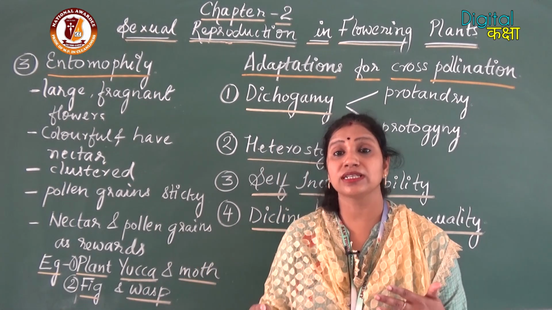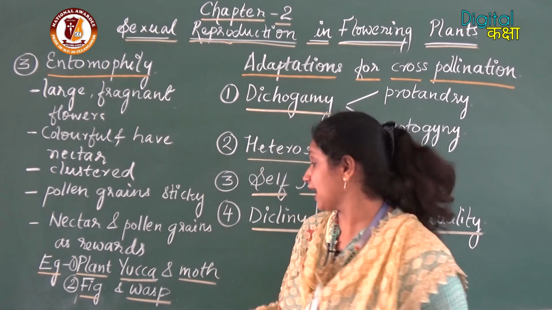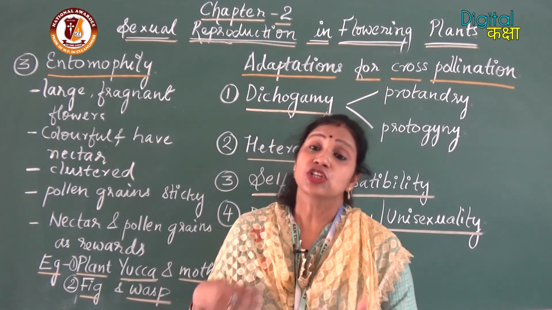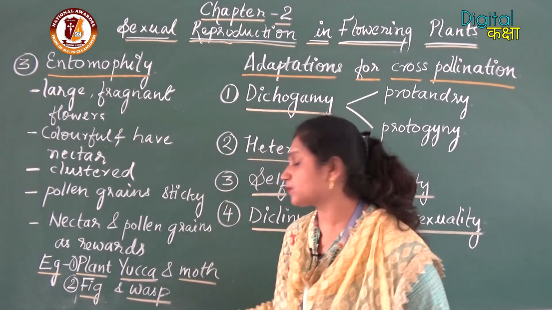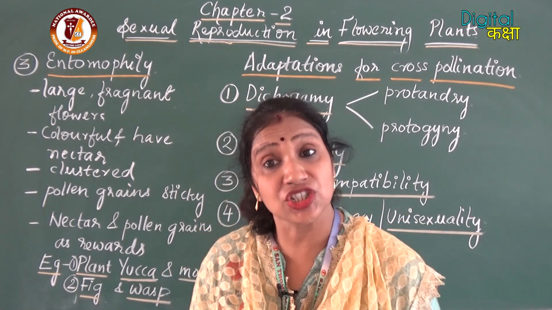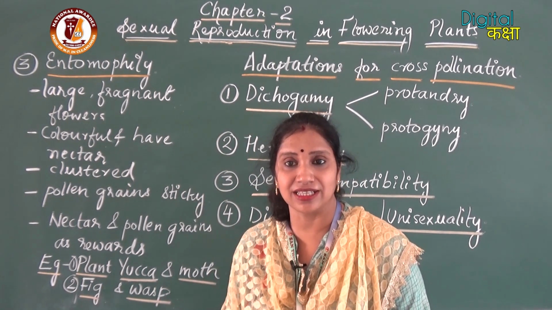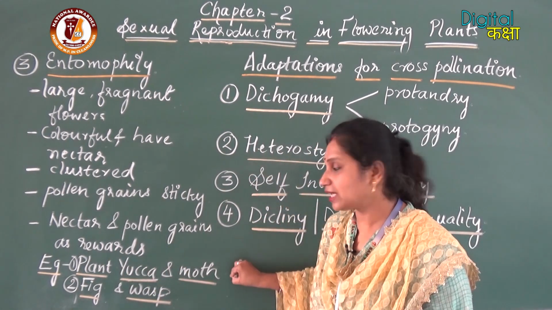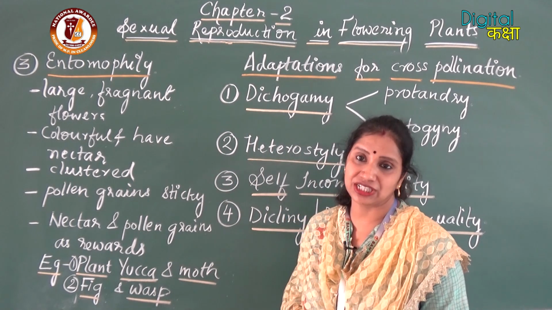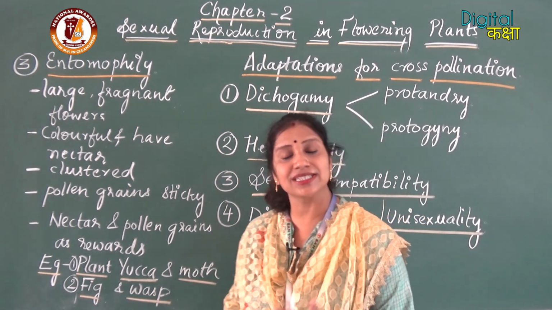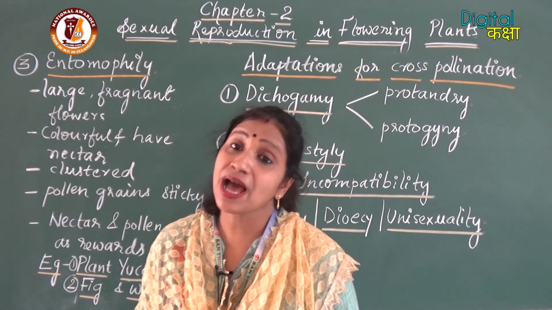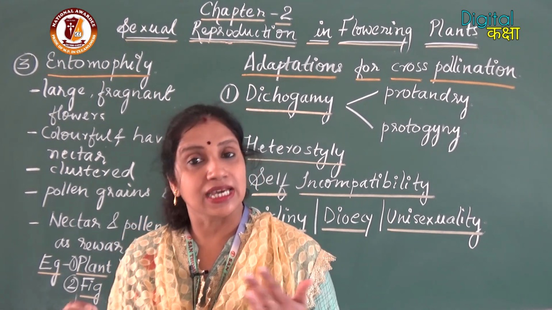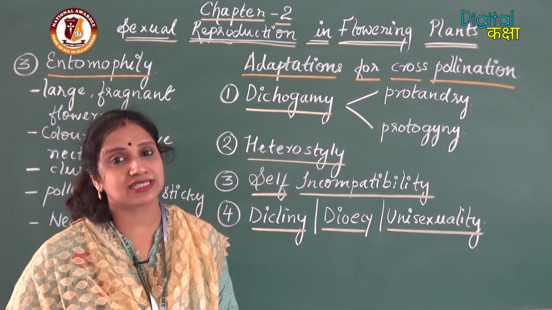So in this way the pollination process occurs, and after the eggs of the wasp hatch, the larva feeds on the sterile flowers. So in this way the fig and the wasp are also dependent on each other to complete their life cycle. So the two examples we have discussed are the yucca plant and moth relationship, and the fig and wasp relationship. So this was about the characteristics and examples of the plant species which rely on entomophily, or which rely on the insects for the pollination process.